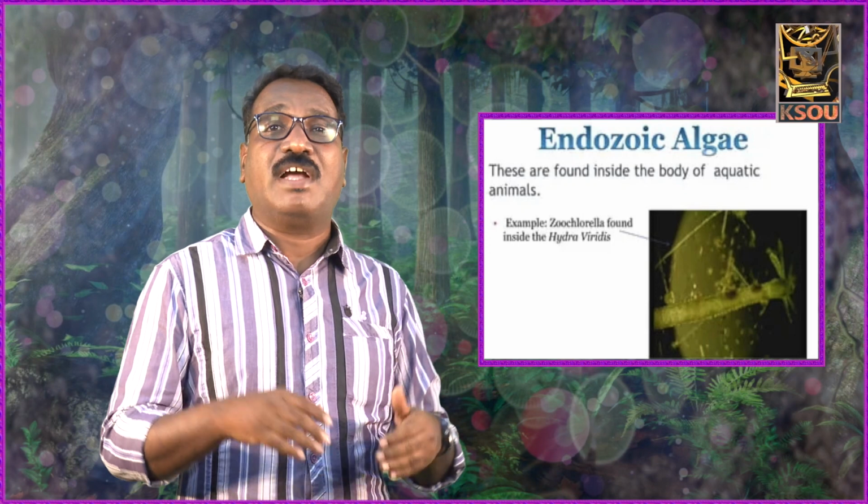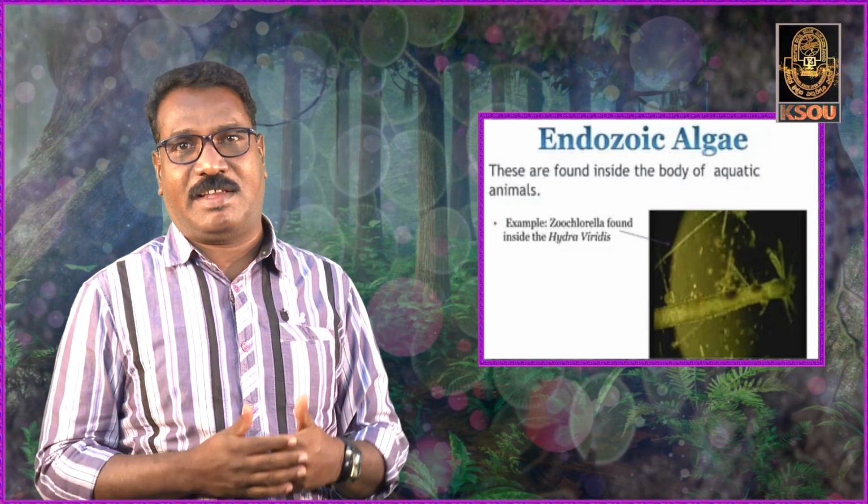For example, Nostoc is found in the thallus of Anthoceros, and Anabaena grows inside the coralloid roots of cycas plants. The other is the endozoic algae. Endozoic means they are found inside the body of aquatic animals, so they are called endozoic algae.